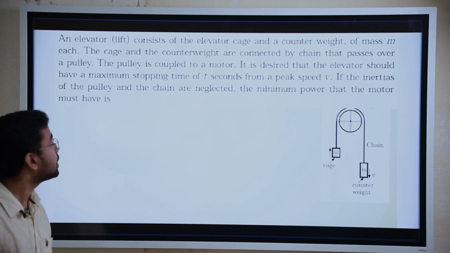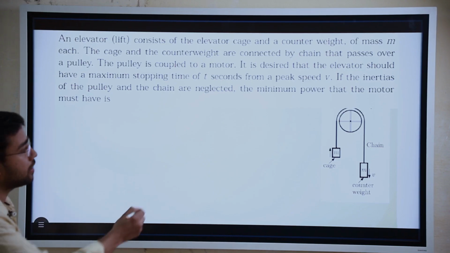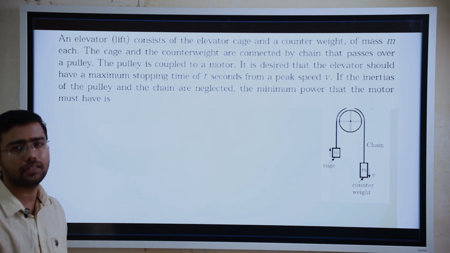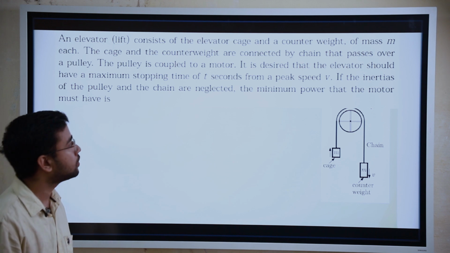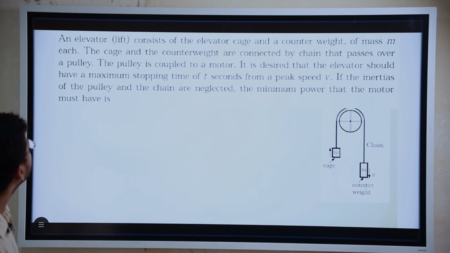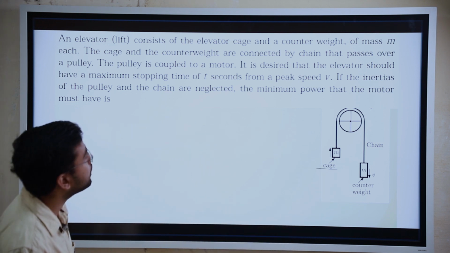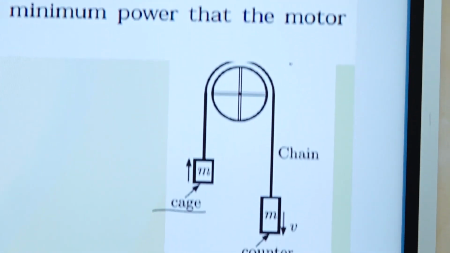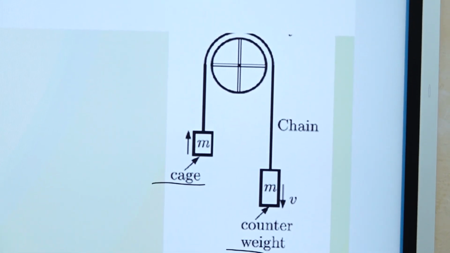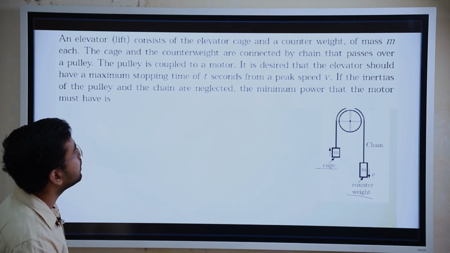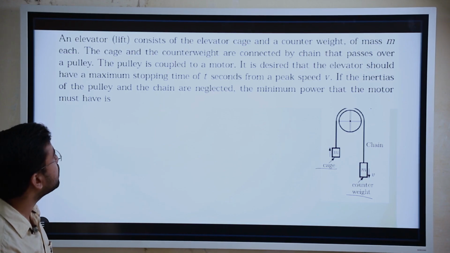Okay students, yesterday in class we were doing this numerical, right? I told you to solve this numerical yourself, and it is a very easy numerical. So let us read the question again. The elevator lift consists of an elevator cage, this is a cage, and a counterweight of mass m. This is a counterweight, and both have the same mass, right? The cage and the counterweight are connected by a chain that passes over a pulley. The pulley is coupled to a motor.